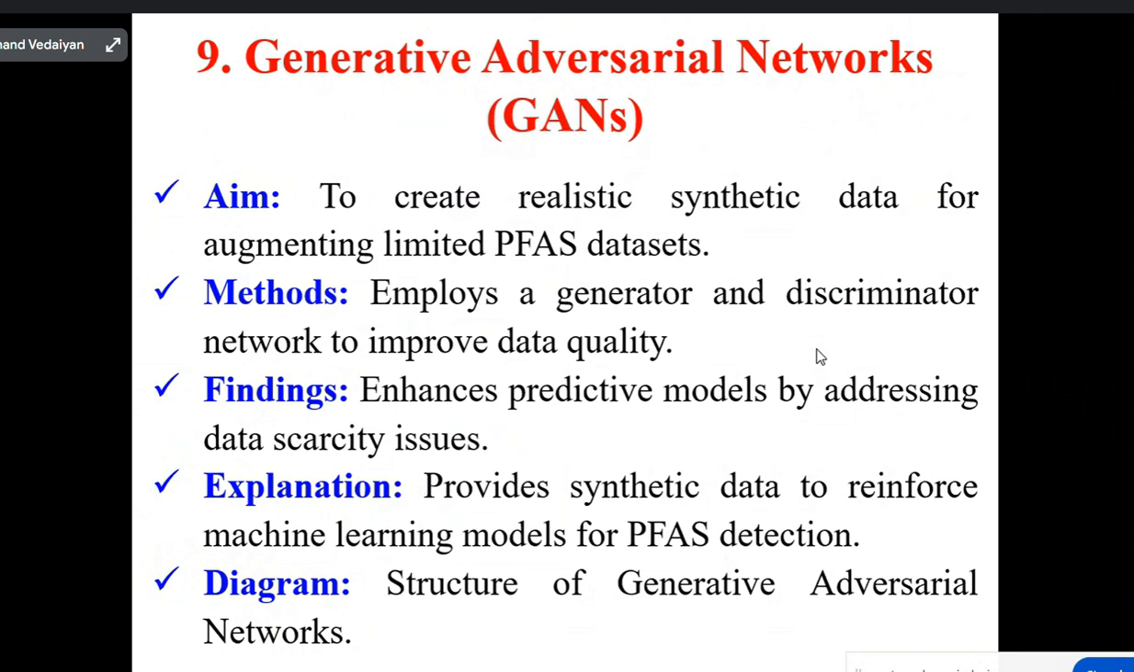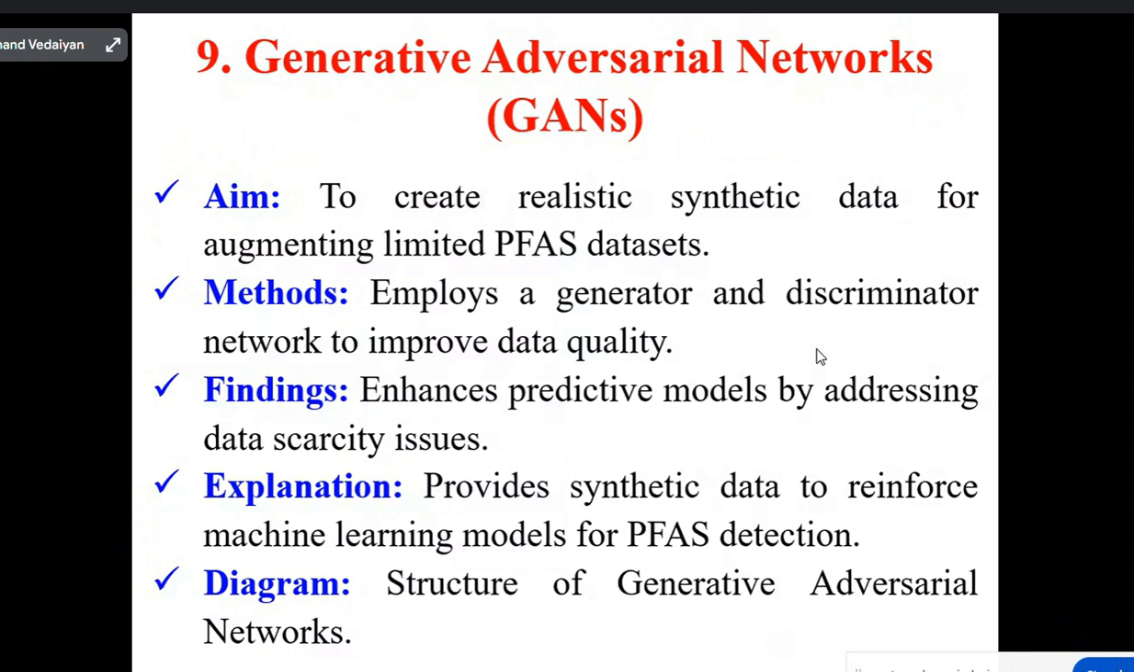If it is filled, we are going for data frame 0, data frame 1, 2, 3, 4, and so on. So it enhances the predictive models by addressing the data scarcity issues. Methods we are using are a generator and a discriminator. These are the two powerful network functions to improve data quality.